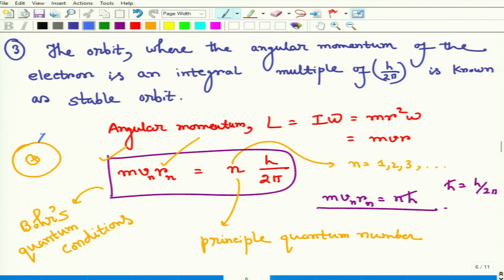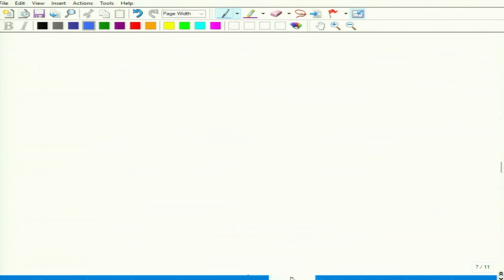Let me write it. This is a Bohr orbit, right? So now we can give some justification of this finding, this postulate, from the de Broglie hypothesis, right? What is that? We know the matter wave from the de Broglie hypothesis, as we discussed the de Broglie hypothesis in the previous chapter. That's why I am saying this.